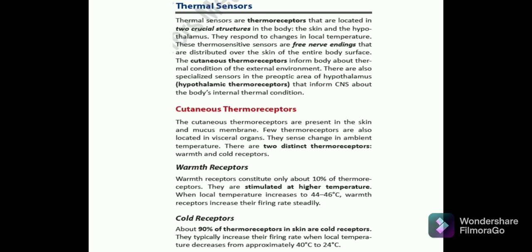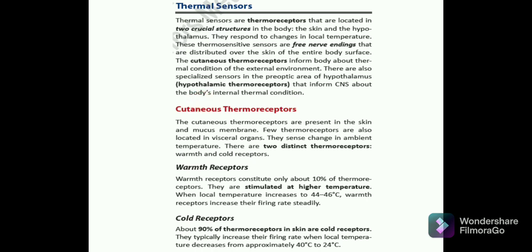The first thing is that there are thermal sensors. These are the thermoreceptors, which are located in two crucial structures in the body: the skin and the hypothalamus. Very important, remember this. The skin and the hypothalamus respond to changes in the local temperature. The thermosensitive sensors are free nerve endings distributed over the entire body surface of the skin. The cutaneous thermoreceptors inform the body of the thermal condition of the external environment.